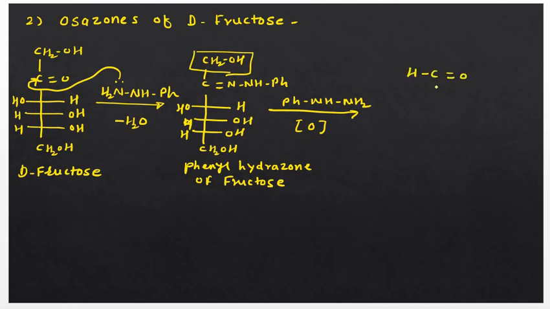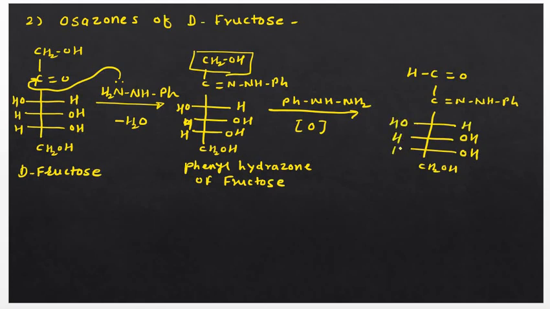Okay, then C double bond N, NHPh, the rest of the molecule is as it is. So CH2OH, OH, OH, OH, H and H. So this is known as phenylhydrazone of fructosone.